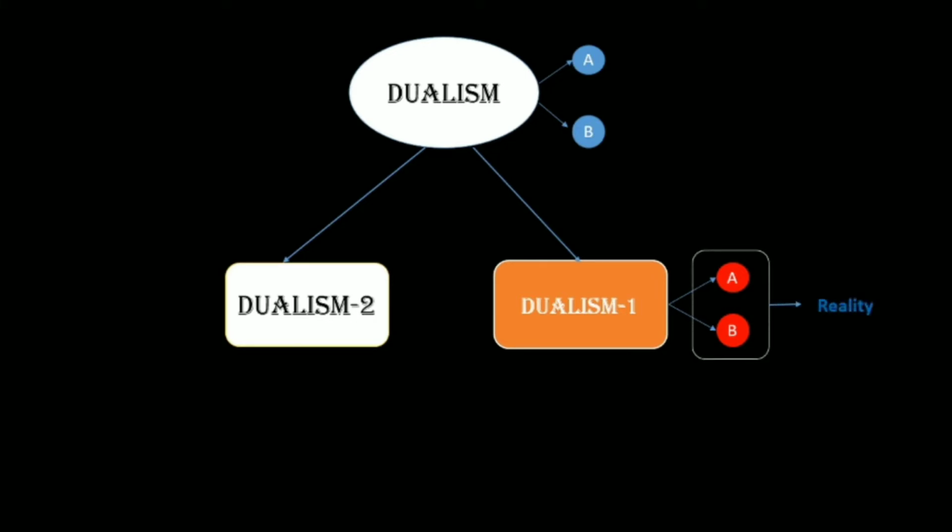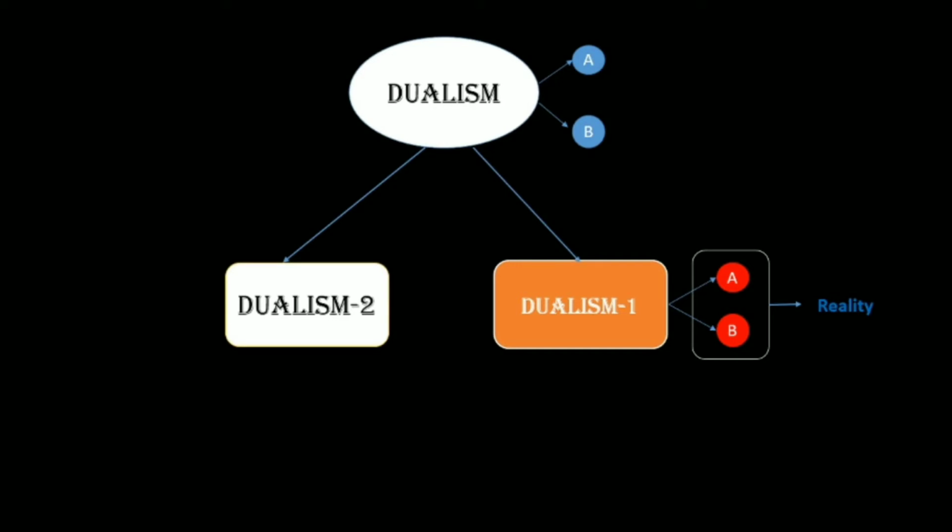The important word to notice here is the word together. What I mean by this is, only when I consider A and B together will I have a reality. This implies that if I consider one element alone, then no reality will be associated with it. For example, out of the two elements A and B, if I consider A alone, no reality will be associated with A. Let's call such an element a classical element.